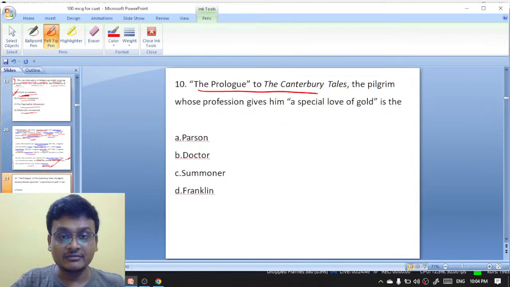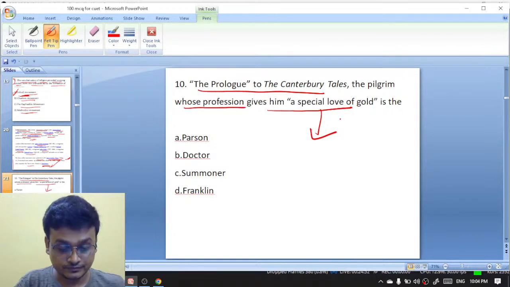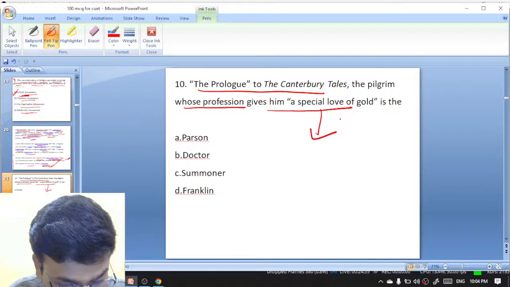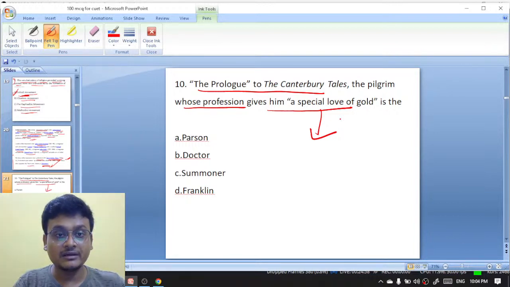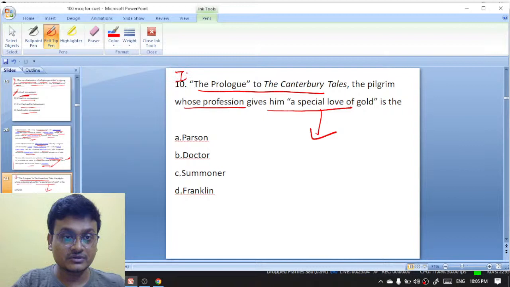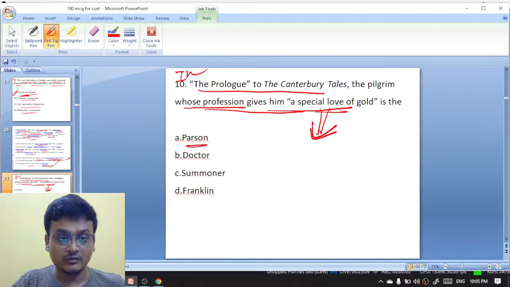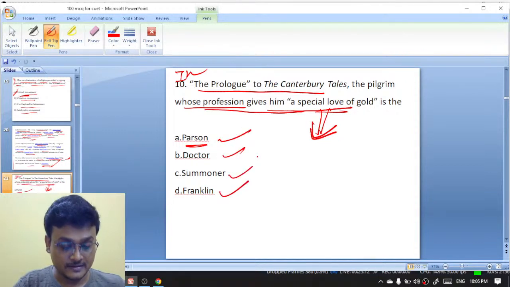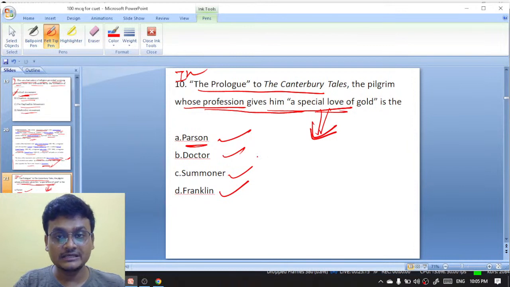In the prologue to the Canterbury Tales, which pilgrim's profession gives him a special love of gold? Exactly, everyone right here, Saddam, Subhash, Rosalind, exactly. In the prologue to the Canterbury Tales, the pilgrim whose profession gives him a special love of gold: the Doctor, the Summoner, or the Franklin. The special love of gold.